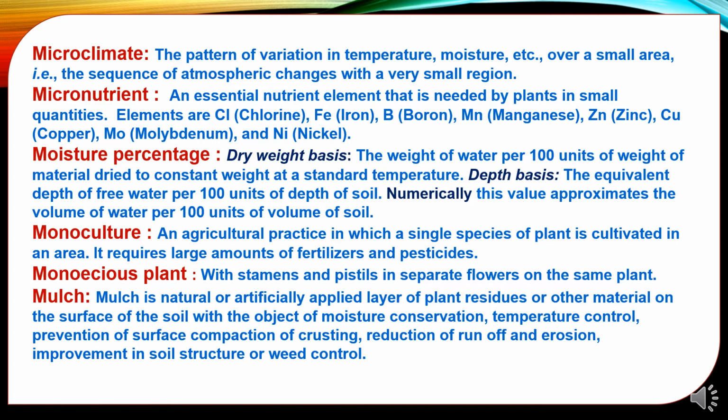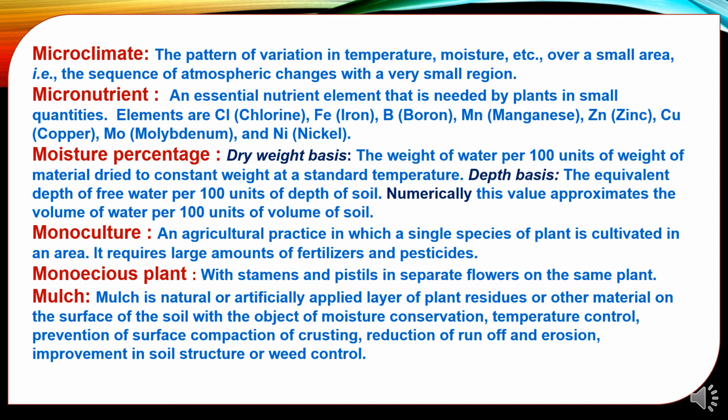Then monoculture, an agricultural practice in which a single species of plant is cultivated in an area. It requires large amounts of fertilizers and pesticides. Then monoecious plant, the plants having stamens and pistils in separate flowers on the same plant is called monoecious plant.